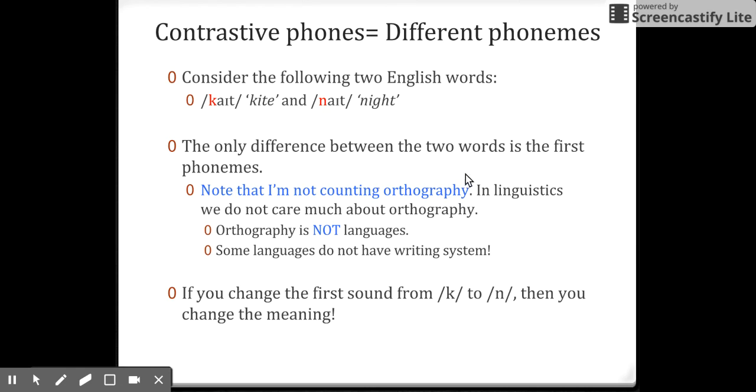So the only difference is the first phoneme. Notice that I'm not counting orthography, so we don't really care about the written system. Orthography is not language, because some languages do not have a written system at all. I'm talking about the two sounds. So if I change the k sound into the n sound, then we change the meaning. So it means that k and n are different phonemes.